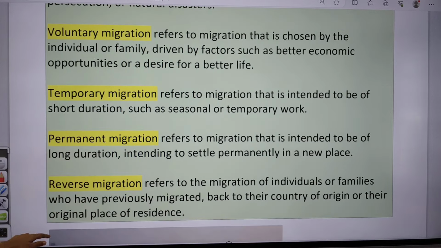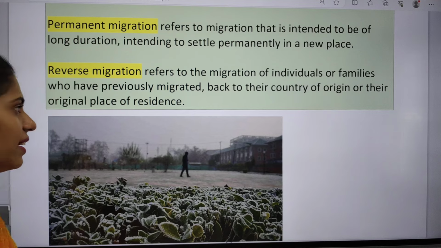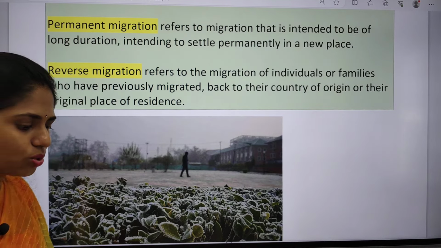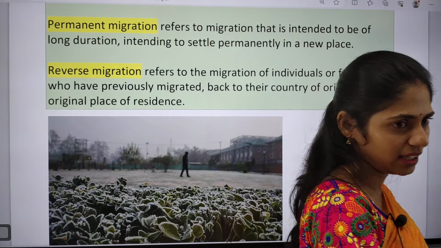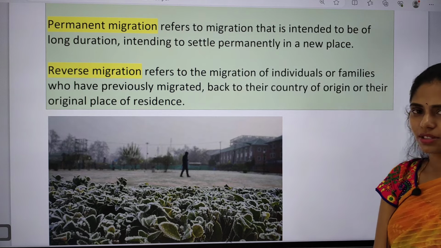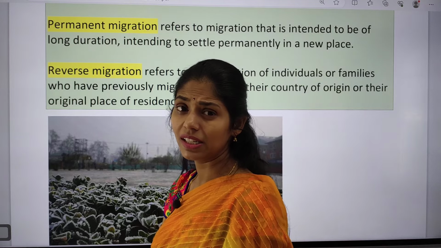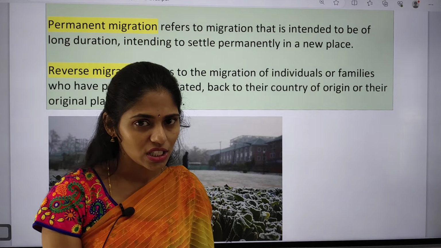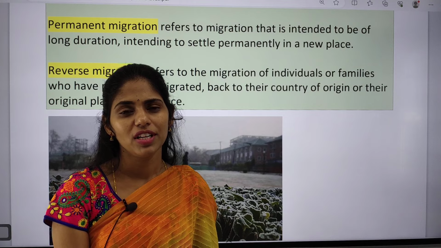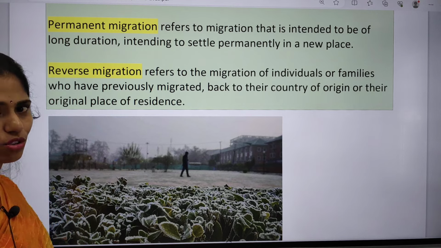And the next one is reverse migration. It is the migration of individuals or families who have previously migrated and then go back to their country of origin. For example, due to the COVID-19 pandemic in 2020 in India, we saw a trend of reverse migration. People, especially laborers, had migrated to urban areas in search of work, and because of COVID-19, almost all the construction sites, industries and factories were shut down. So at that time we saw the trend of reverse migration. Yes, these are some important types of migration.